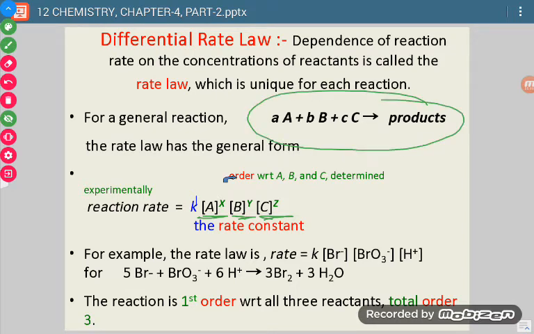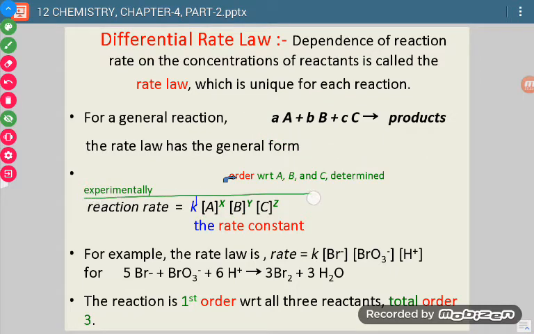So the rate law is represented like this. Here K is the rate constant. A, B, C within square brackets are concentration terms, and x, y, z are the orders with respect to A, B and C, and they are determined experimentally. Now let us take one example.